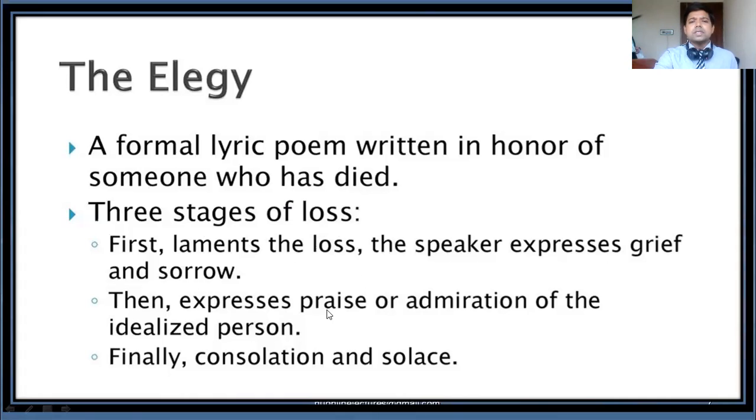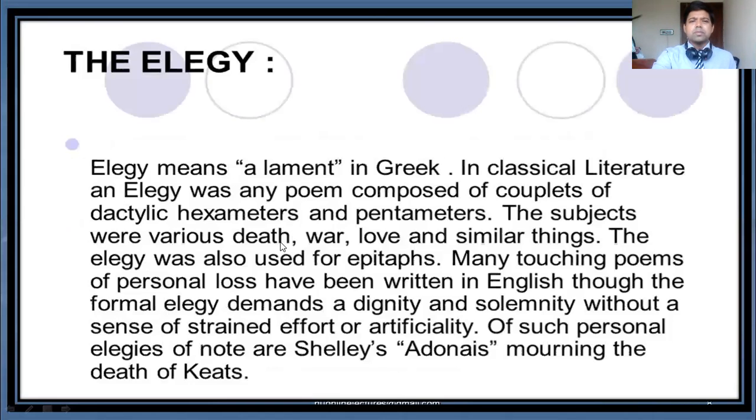Then it expresses praise or admiration of the idealized person, and in the middle part of the poem there will be praise and admiration of the idealized person. Here the idealized person is John Keats. And finally there is consolation and solace. At last you will find the consolation, the happiness that he will remain forever with his works. So this is the simple characteristic of elegy. This is very important, you should remember.